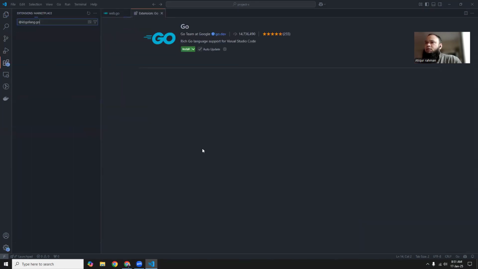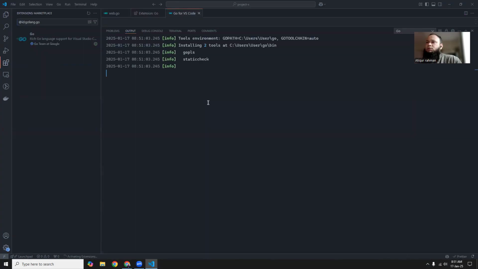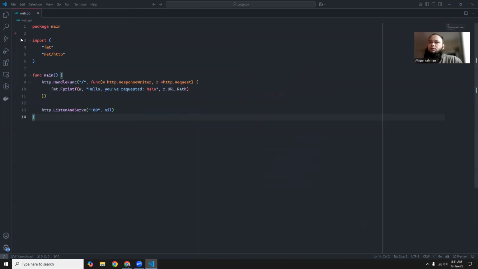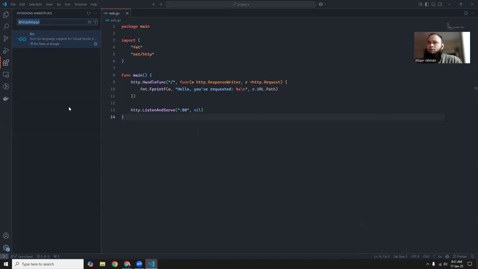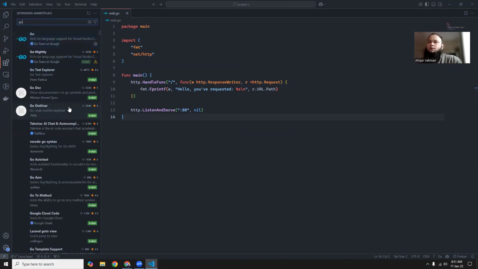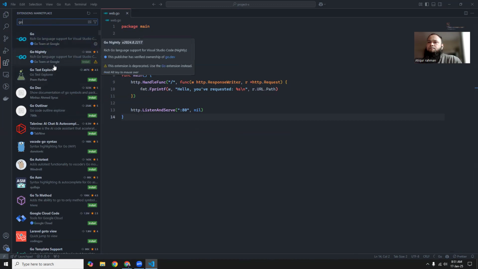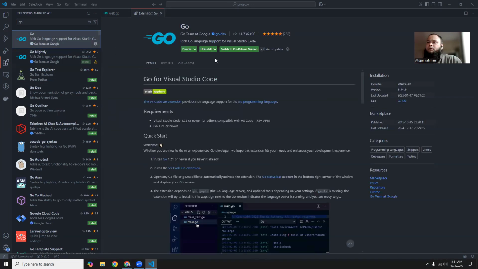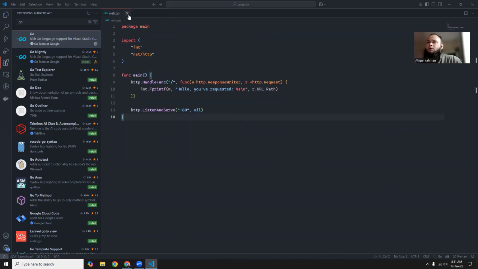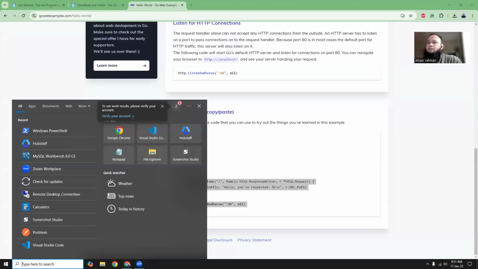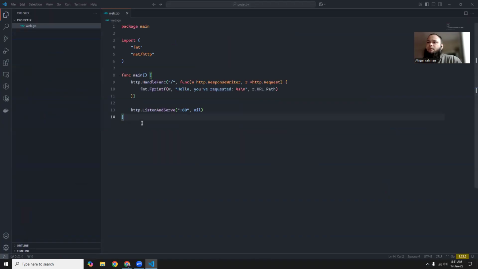Yeah, let's install the Google Go extension. Okay, installation done. Let's check. Okay, it's already installed. Seems good. Maybe I need to restart VS Code one more time. Okay, seems good. It's found the Go language.